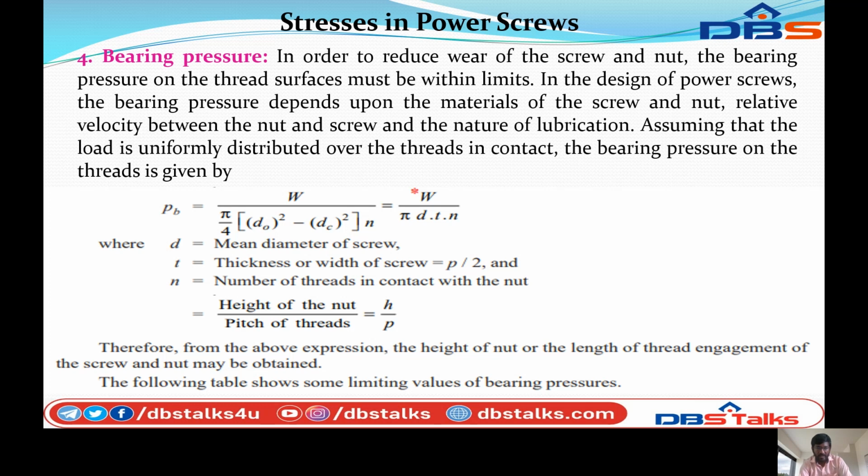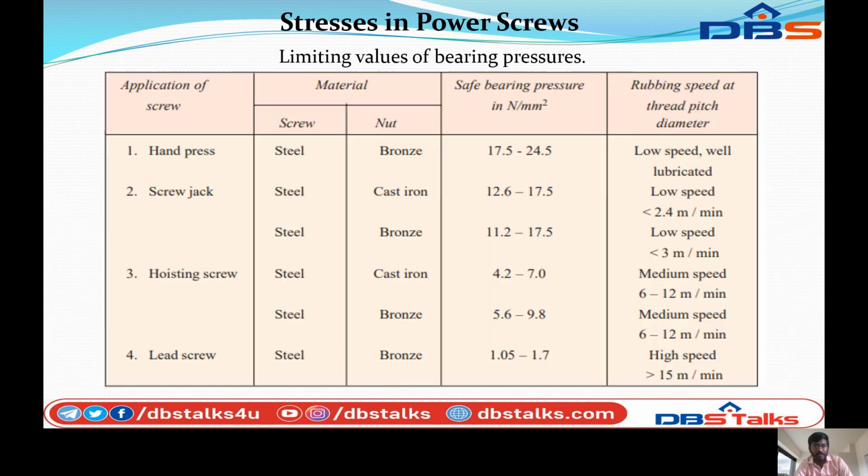Therefore, the height of the nut is equal to the pitch of the thread times n, that is H equal to n into P. Therefore, from the above expression, the height of the nut or length of the thread engagement of the screw and nut may be obtained. The following table shows some limiting values of the bearing pressure. So we can see the table, limiting values of the bearing pressure.